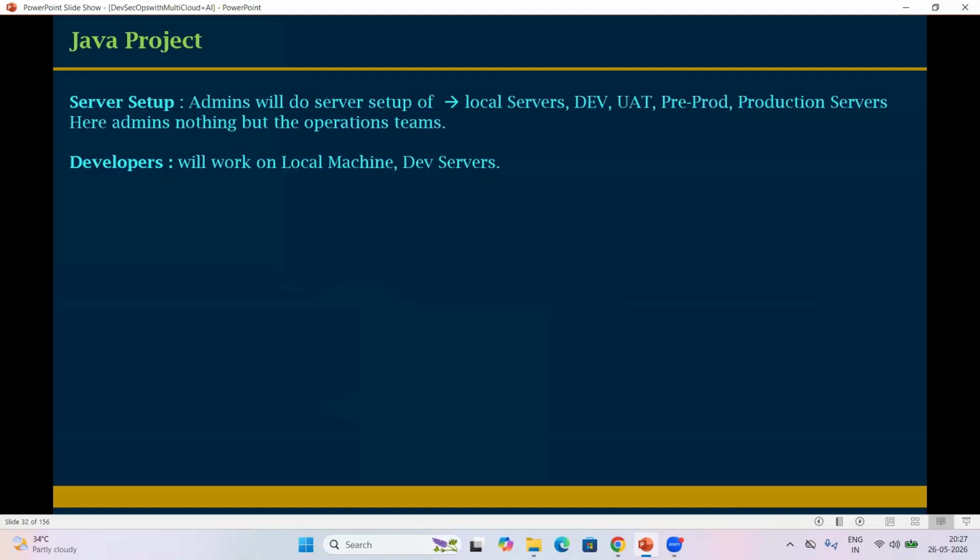These are all roles. By using tools, we can build CI/CD pipelines. We build different pipelines, freestyle pipeline, multi-branch pipeline. While working on Jenkins and other DevOps tools, I'll show you the different pipelines. So the DevOps role is a different role. It is not a developer role, not a tester role, not an admin role. The DevOps role is an automation role. We work on automation, integrations, deployments, and also work on tickets. This is the role.